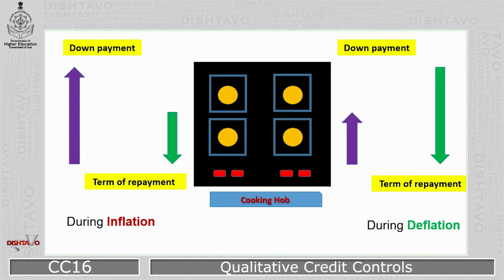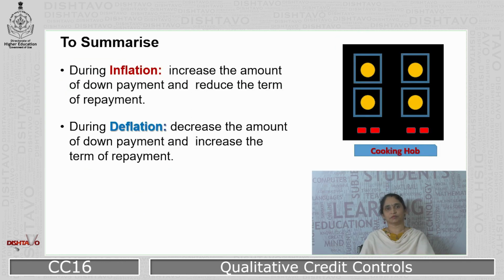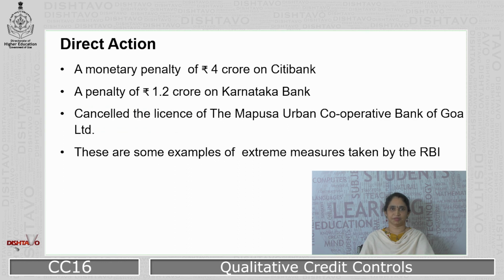Just the opposite happens during deflation. For the same cooking gas stove which the consumer wants to buy, the bank will reduce the down payment and give more time to repay the loan. So naturally, the consumer will be encouraged to borrow more, and this will increase the supply of money in the economy. To summarize, during inflation, there is an increase in the down payment and a reduction in the term of repayment, whereas during deflation, there is a decrease in the amount of down payment and an increase in the length of repayment.